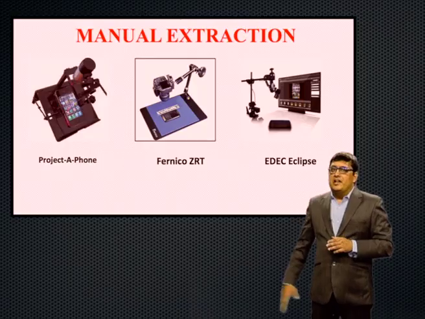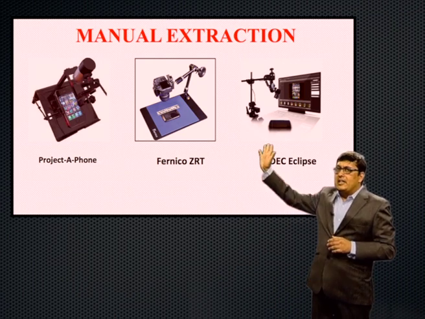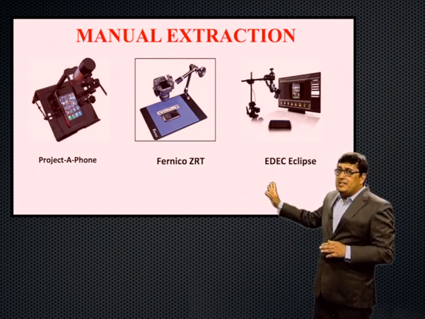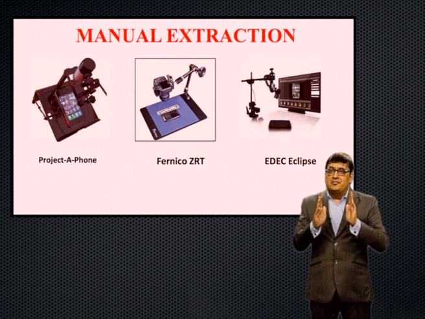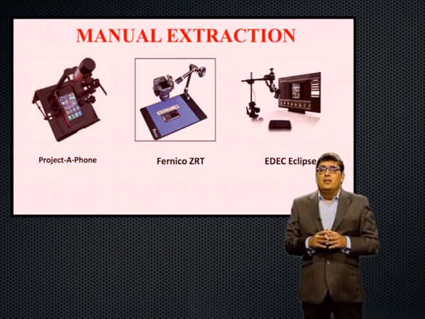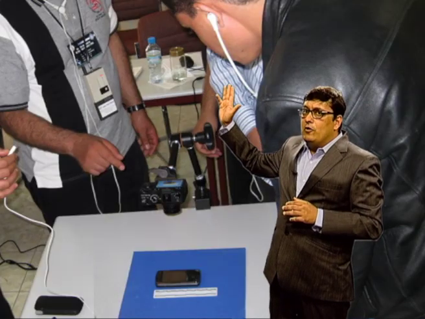The different techniques of forensics include: first is manual extraction. This type of extraction requires a lot of costly hardware, which mainly includes a camera fixed to a stand and connected to a computer. The manual extraction techniques allow investigators to extract and view data through the device's touchscreen or keypad. At a later stage, this data is documented photographically. Furthermore, manual extraction is time consuming and involves a great probability of human error. For example, the data may be accidentally deleted or modified during the examination.